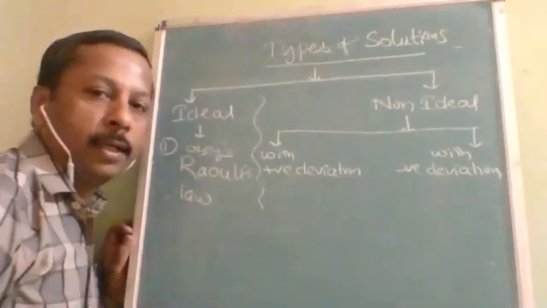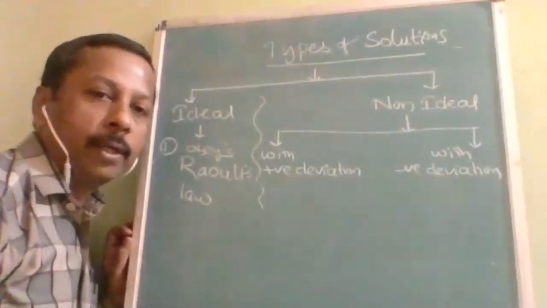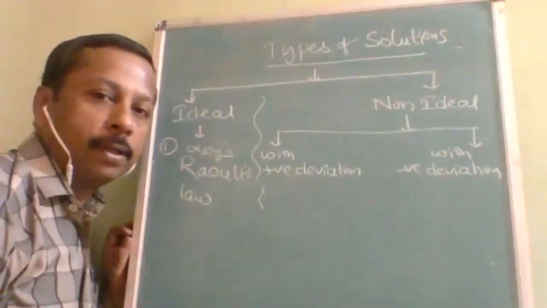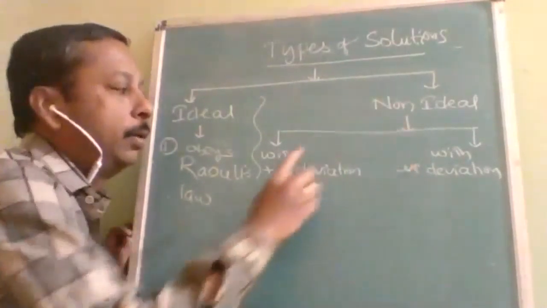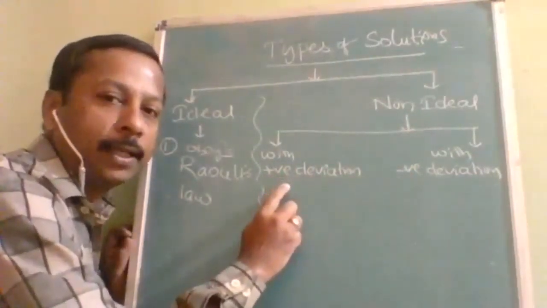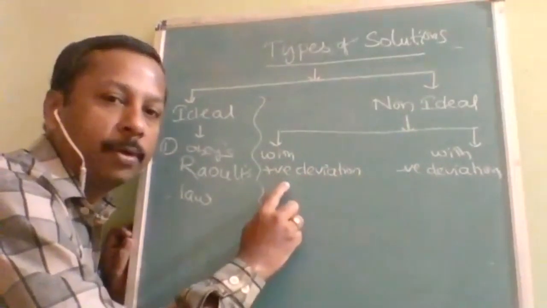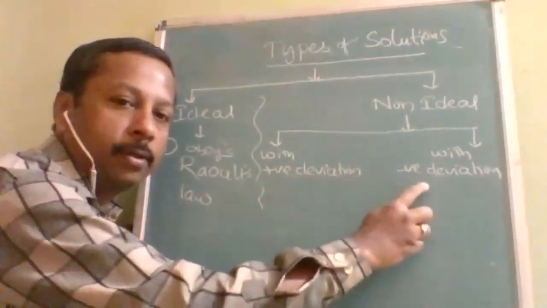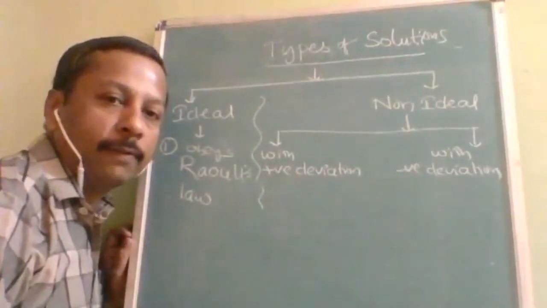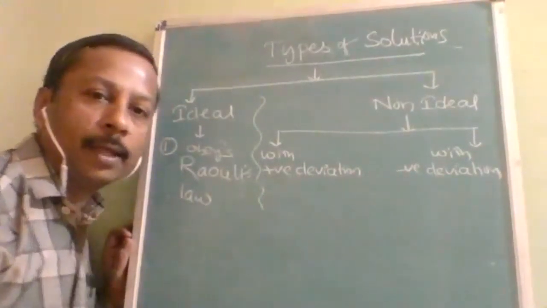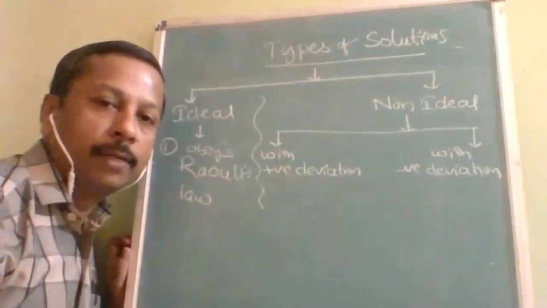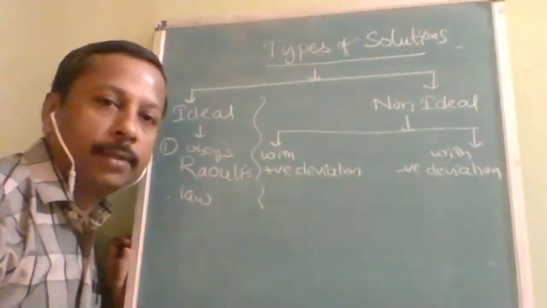Just as the real gas is further divided into two types, real gas with positive deviation and real gas with negative deviation, here also non-ideal solutions are further divided into two types: non-ideal solution with positive deviation and non-ideal solution with negative deviation.